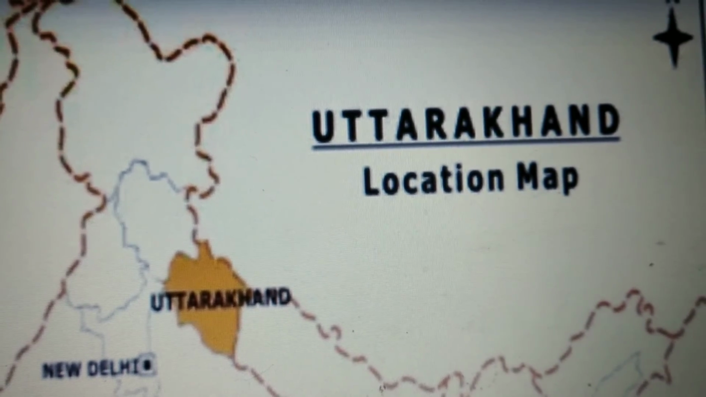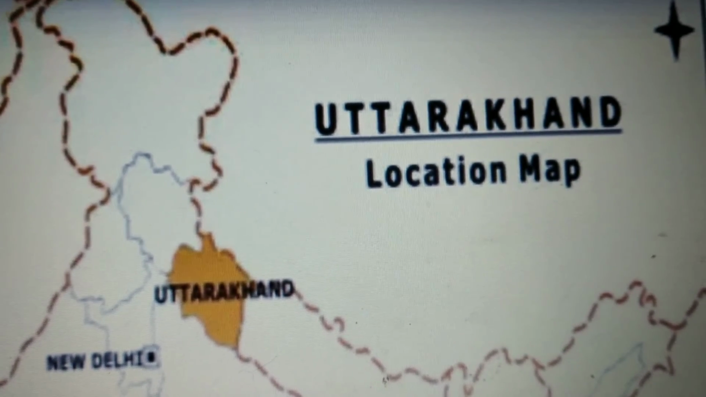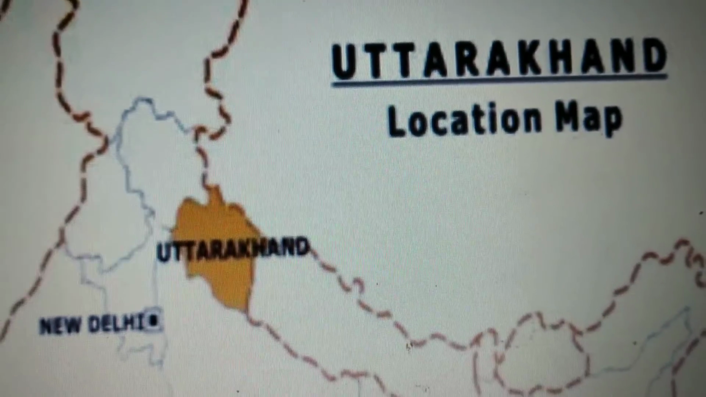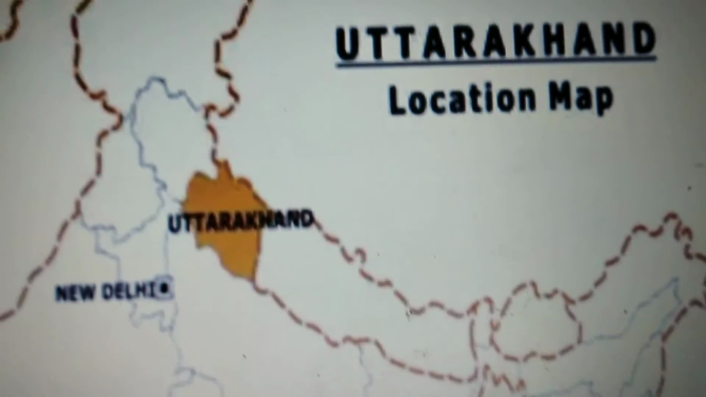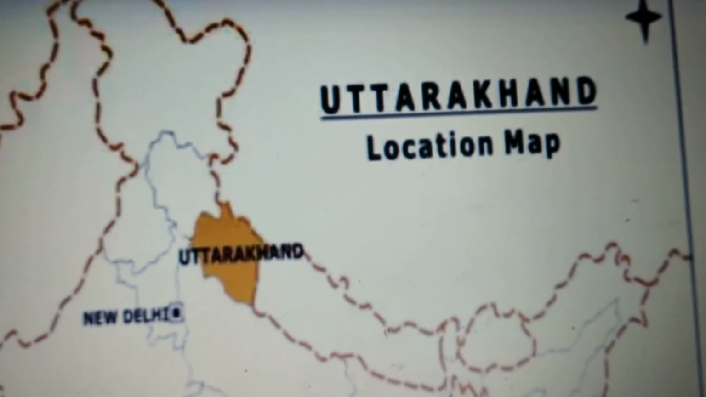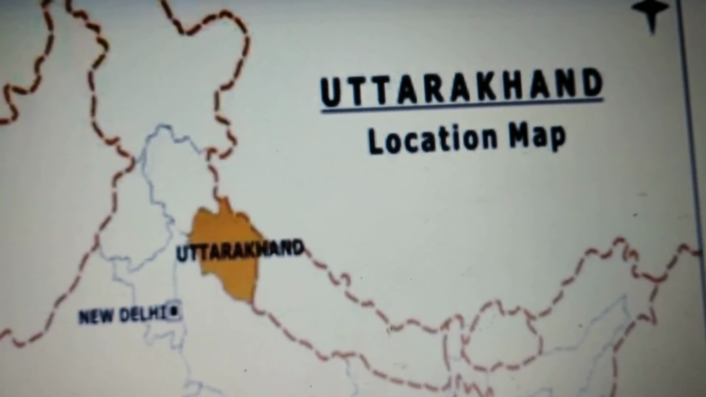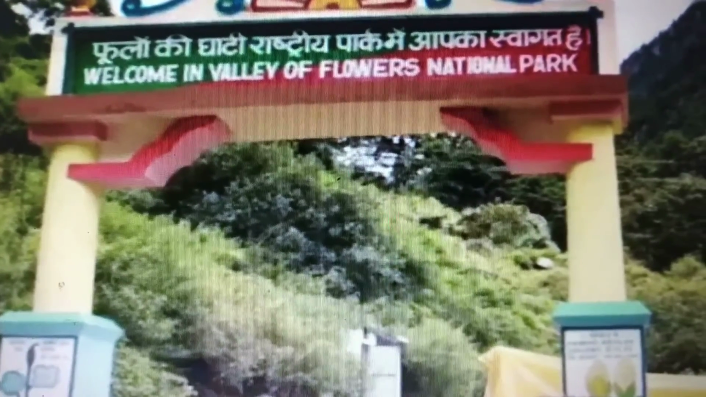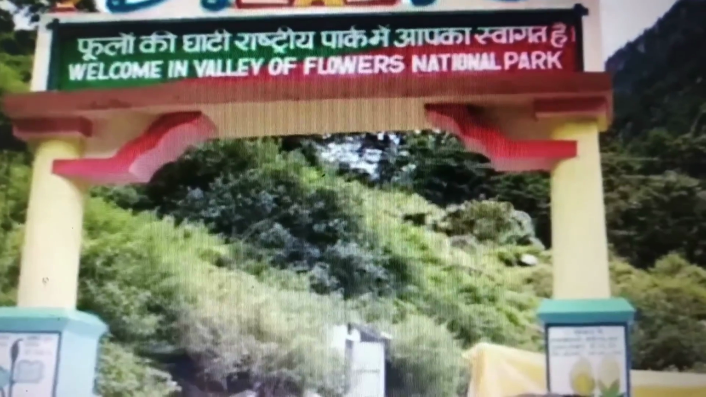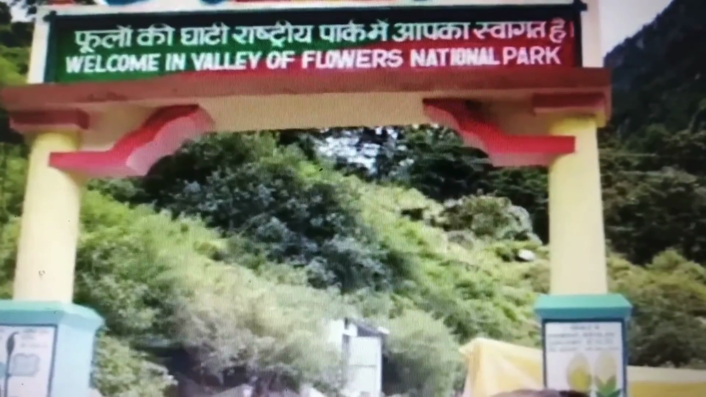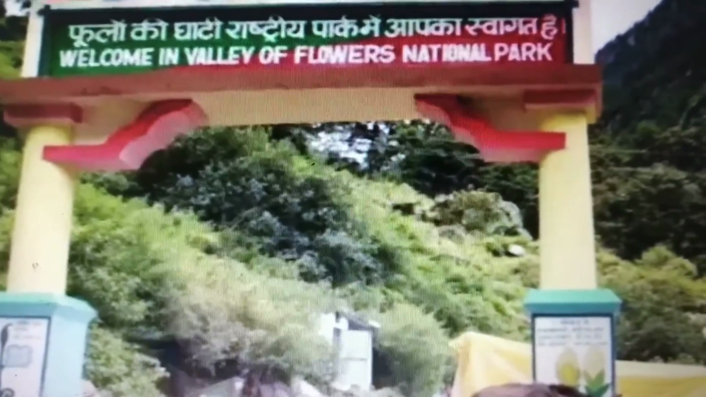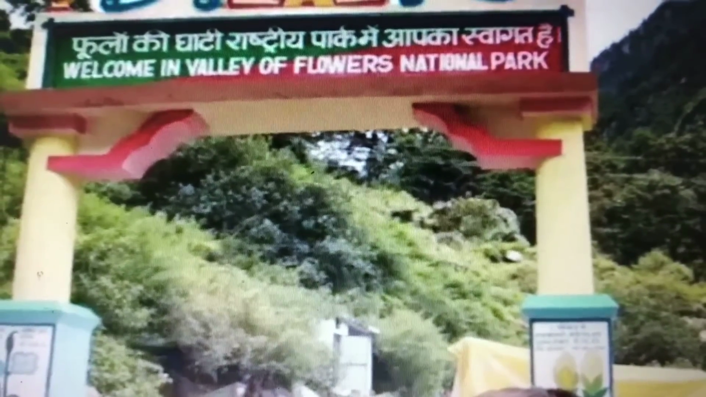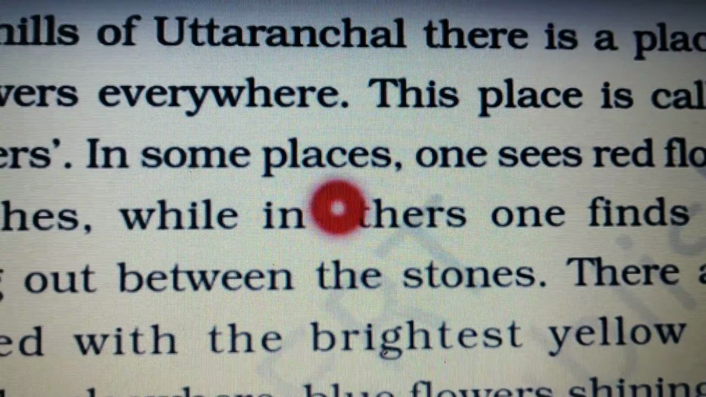Students, we call Uttarakhand also Uttaranchal. This is a new name given to this state, and you can see the location of Uttarakhand. It's in northern India. This is a very beautiful place, and there is a national park also. As you can see, Welcome to the Valley of Flowers National Park, and the scenery here is very beautiful. I can't describe it in words.